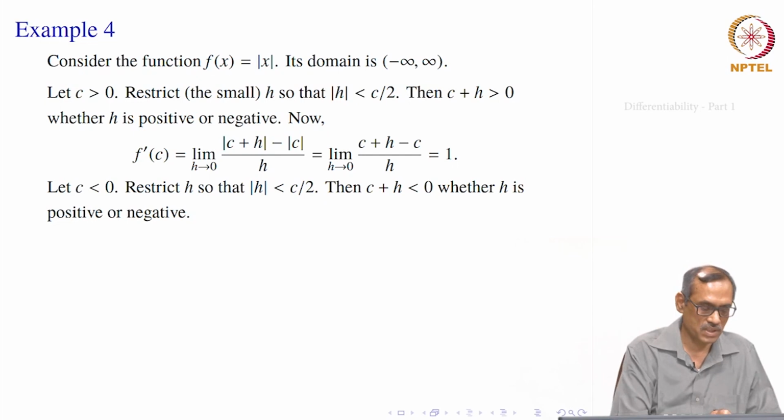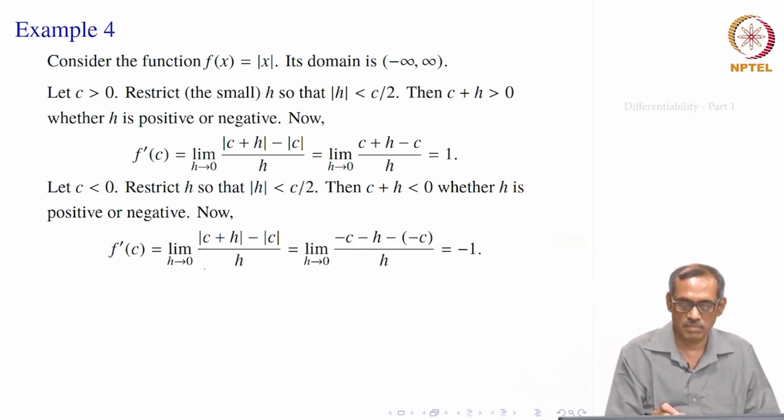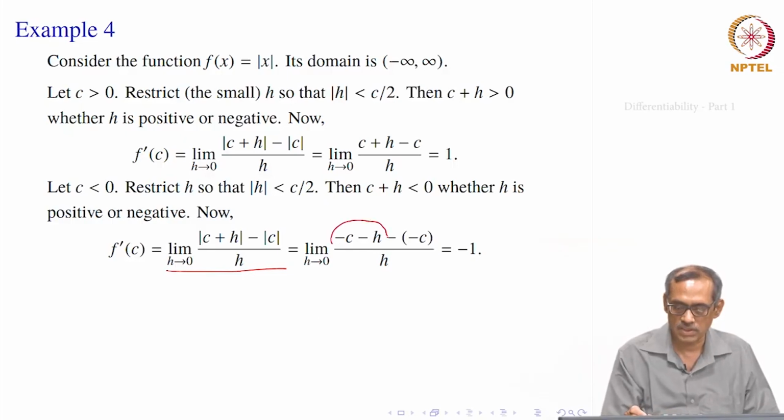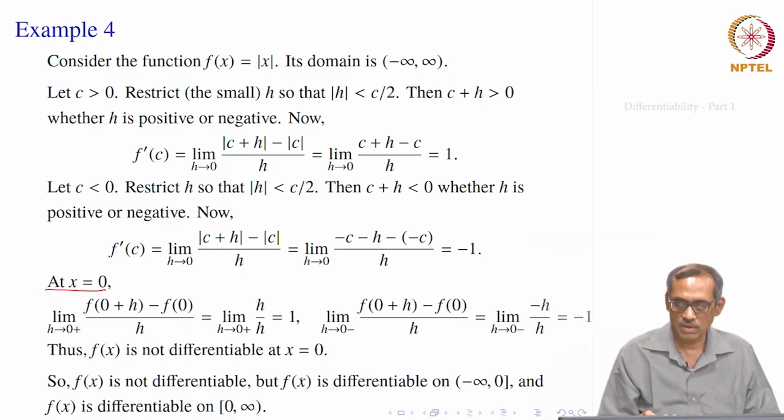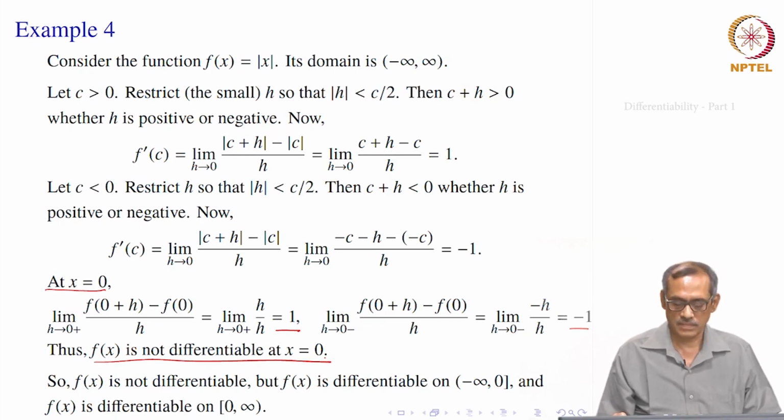So, what happens? c plus h is less than 0, whether h is positive or negative, we compute the ratio. So, mod of c plus h becomes minus of c plus h, which is minus c minus h, and mod c becomes minus c. So, this c gets cancelled and minus h by h gives you minus 1. Therefore, when c is less than 0, f prime c is minus 1, and already we know at x equal to 0, its left side limit is minus 1, right side limit is plus 1. So, f(x) is not differentiable at x equal to 0, right.